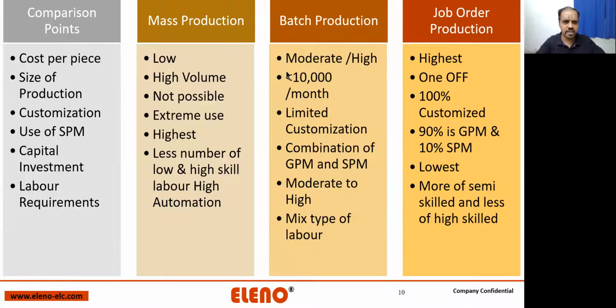Stare at it and just look at these particular things: cost, size of production, customization, use of SPM, that is special purpose machines, capital investment, and labor requirements. Okay, these are the things which you are supposed to do as comparison points.